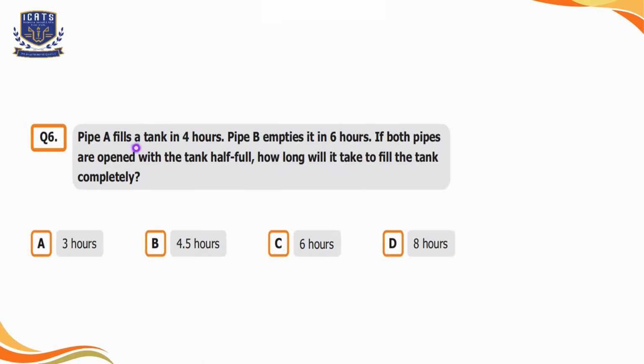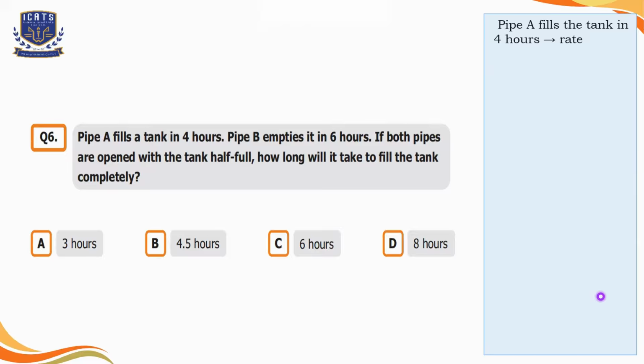Question number 6. Pipe A fills a tank in 4 hours. Pipe B empties it in 6 hours. If both pipes are opened with the tank half full, how long will it take to fill the tank completely? Option A is 3 hours, option B is 4.5 hours, option C is 6 hours, and option D is 8 hours.